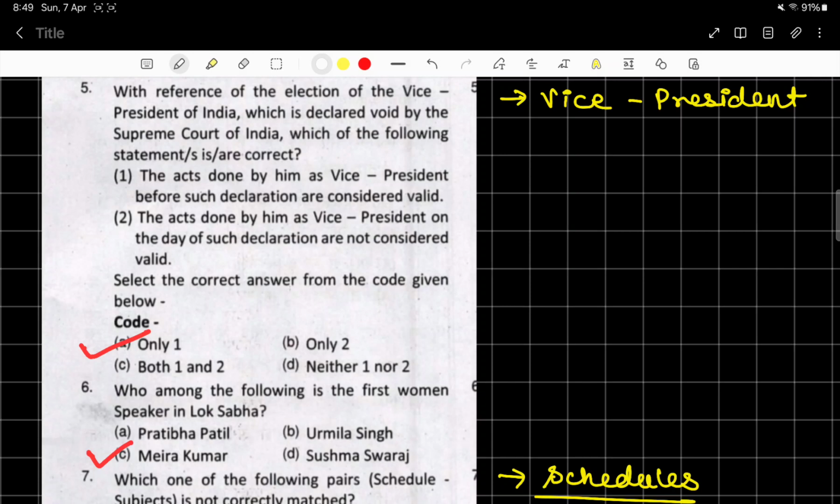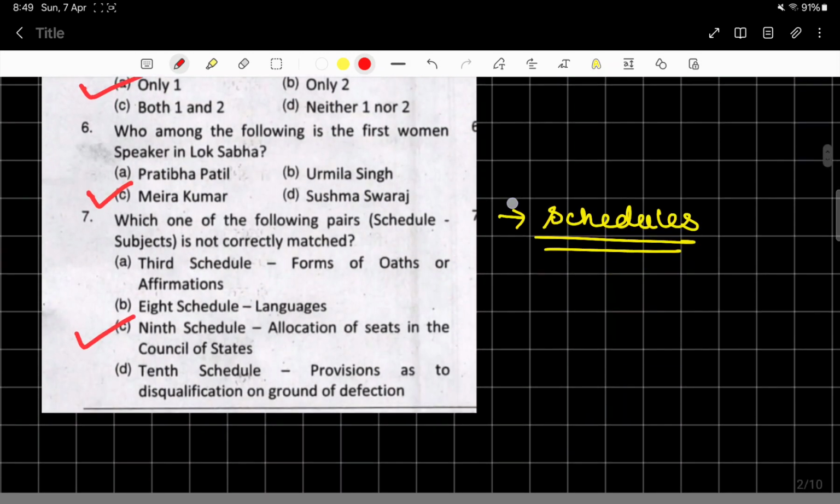If we have read this chapter very nicely, and this pattern of question has been asked many times, we would be able to differentiate and find out the correct answer very easily. So again, we need to go through this topic of Vice President also. It is important. Who among the following is the first woman speaker in Lok Sabha?